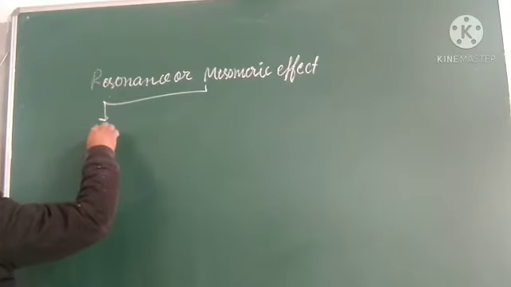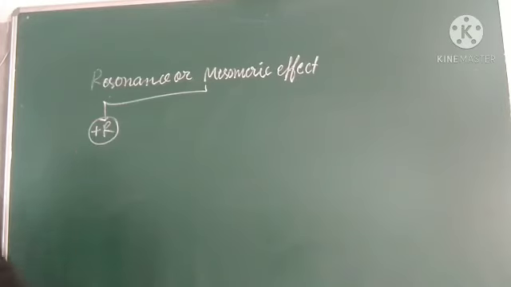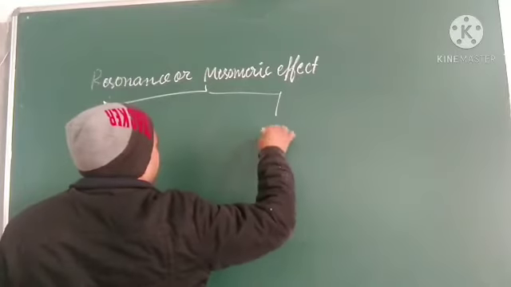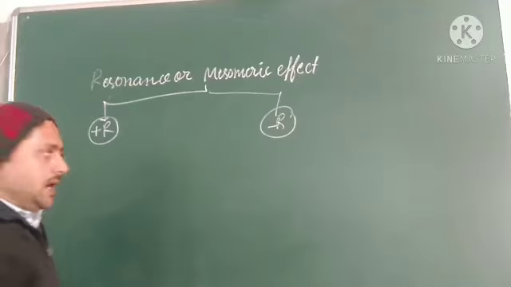One is the positive resonance effect, that is plus R, and the other is the negative resonance effect, that is minus R.